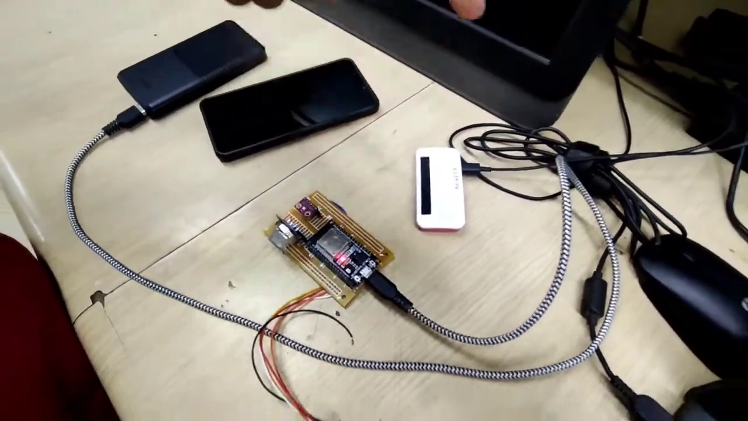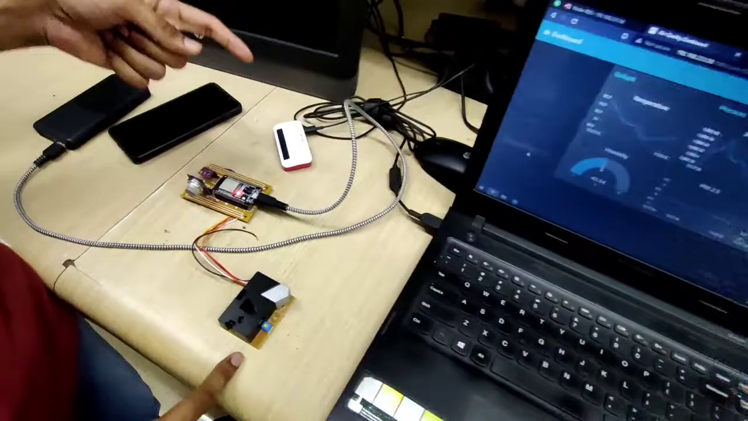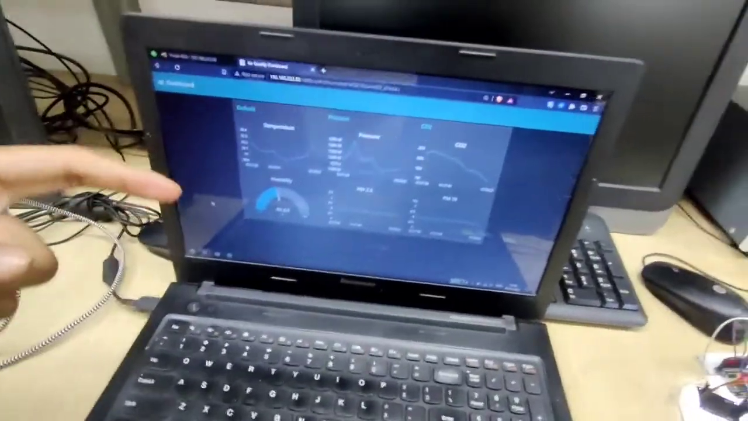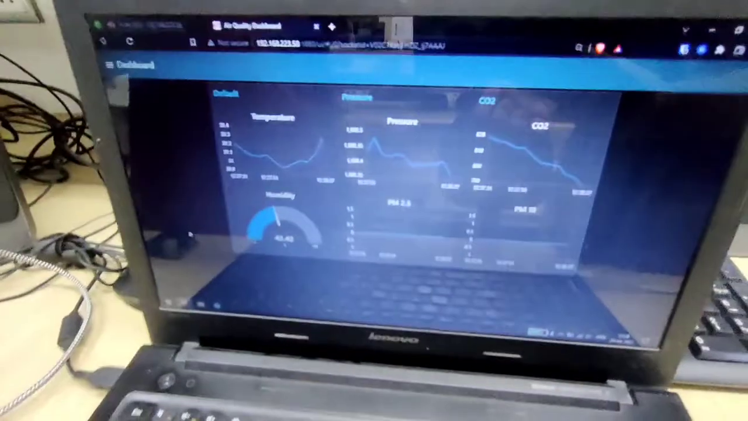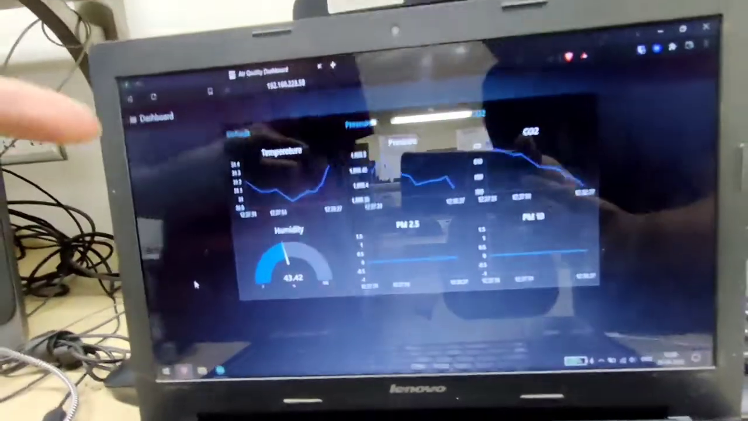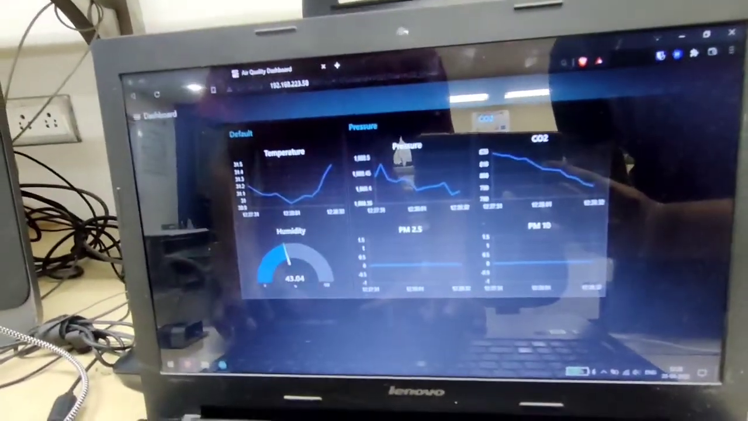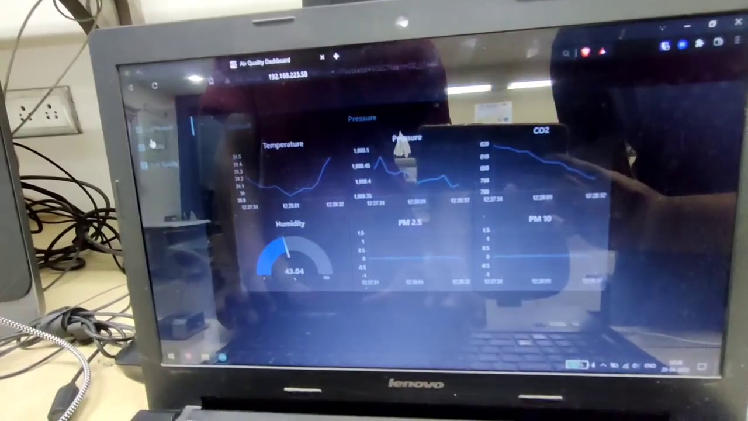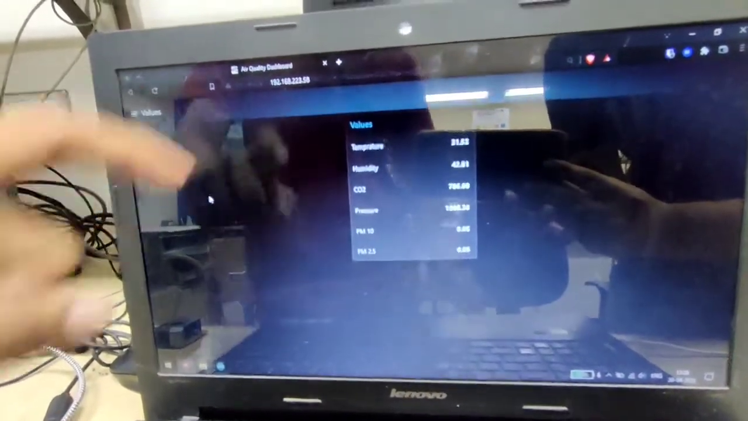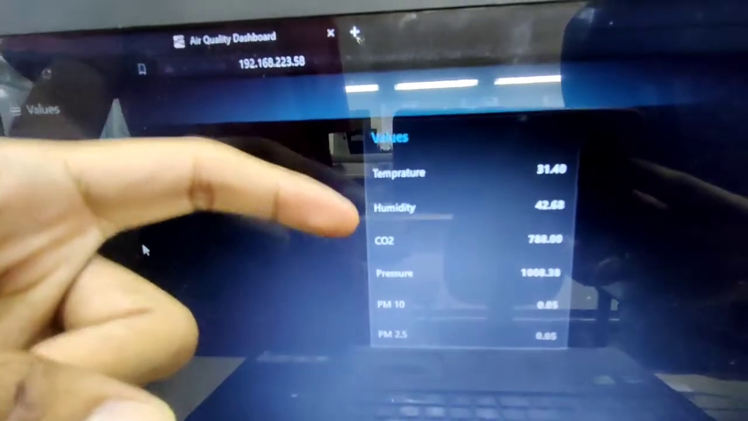Using Raspberry Pi, we are hosting Node-RED and displaying it on the Node-RED dashboard using GUI values. So this is our dashboard, and these are the current values that we are reading from the sensors. And if we want to see direct values, we have even that. Here are the direct values that we can see of temperature, humidity, CO2, pressure and PM10, PM2.5.